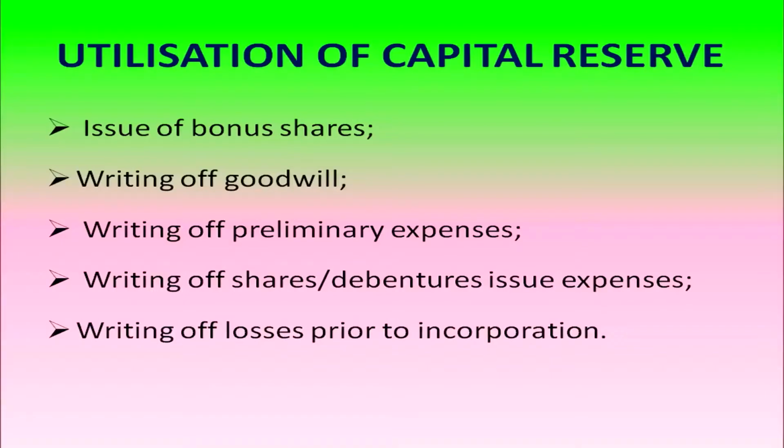Utilization of capital reserve. Capital reserve can be used to issue bonus shares, to write off goodwill, to write off preliminary expenses, to write off shares or debentures, issue expenses, to write off losses prior to incorporation.